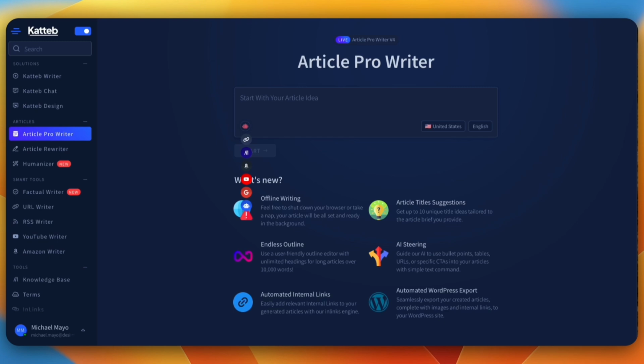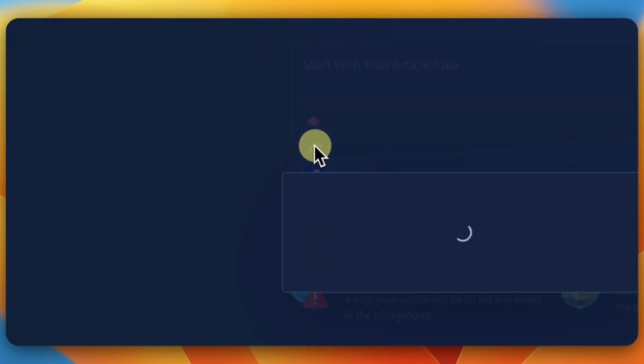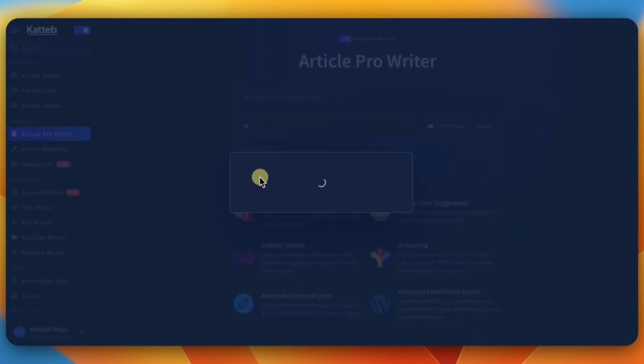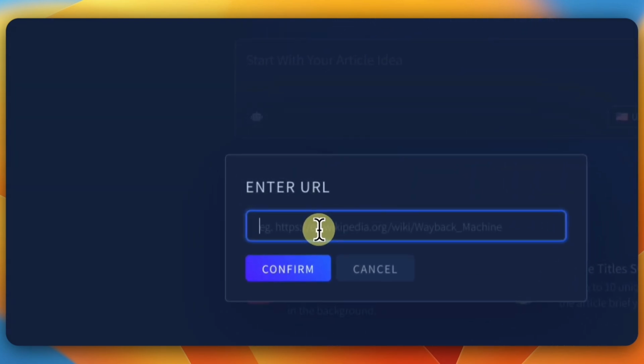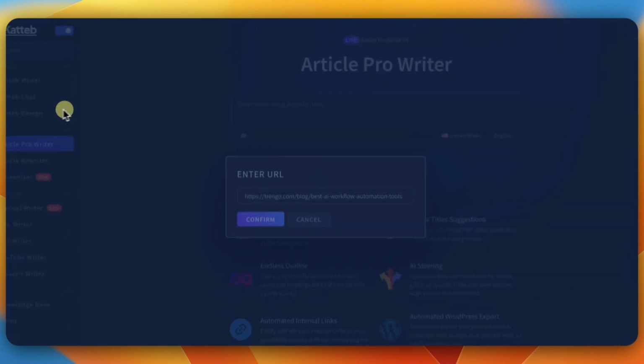Okay, so what we're going to do today is just use some links. I'm going to show you some of the basic flow I do. I go in here and add a link, and this is basically information from a website that I want to write about, something similar to that. I don't use their stuff. It's just getting some information for me. Then I hit confirm, and it just adds it in.